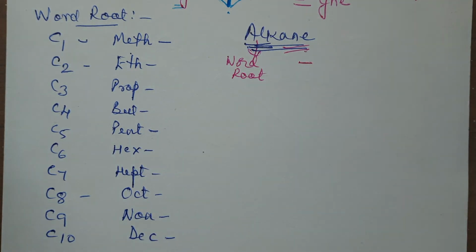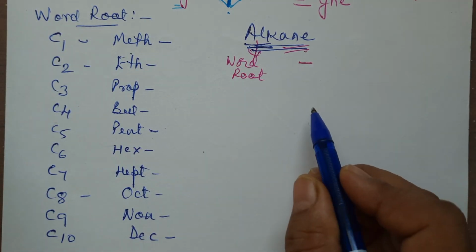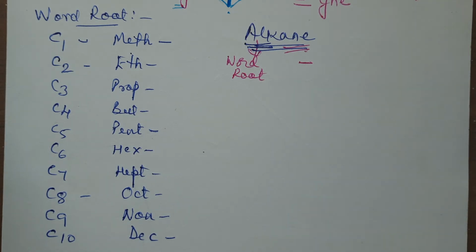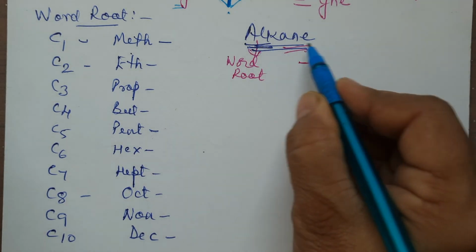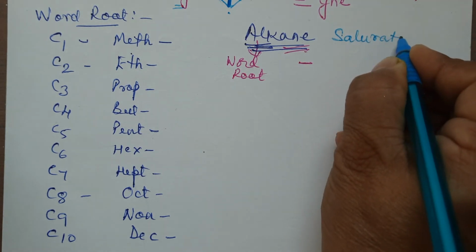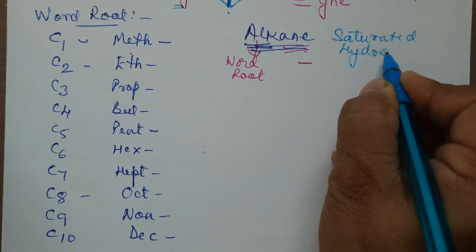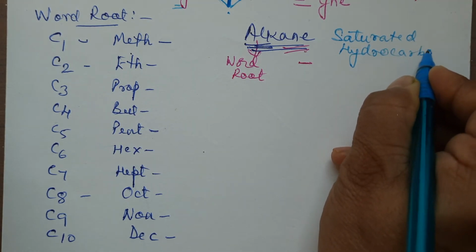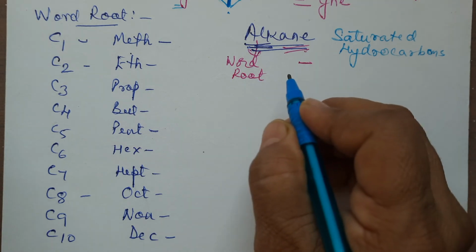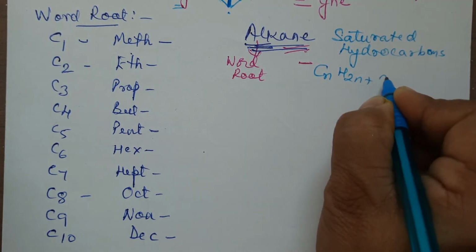So, if the number of carbon atoms is 1, 2, 3, 4, how will these be named? We will be naming them just now. Before that, let us see alkanes. These are saturated hydrocarbons. Now, what are saturated hydrocarbons? Saturated hydrocarbons are those which have single bonds, and they will have the general formula CnH2n+2.